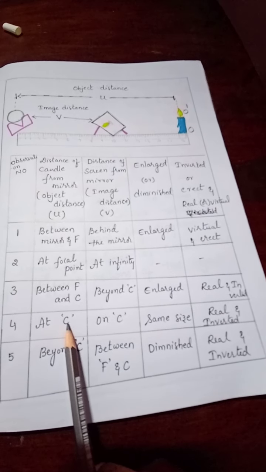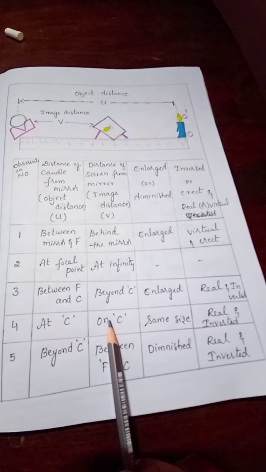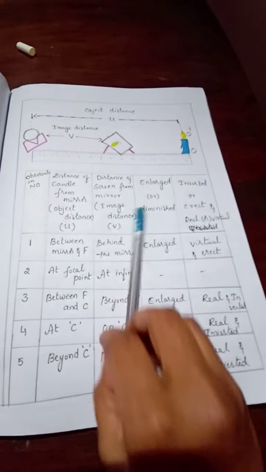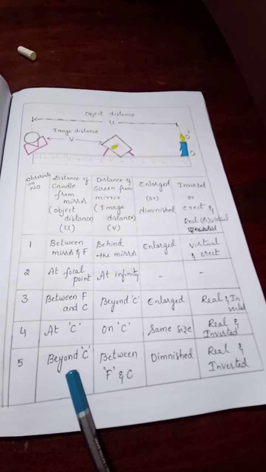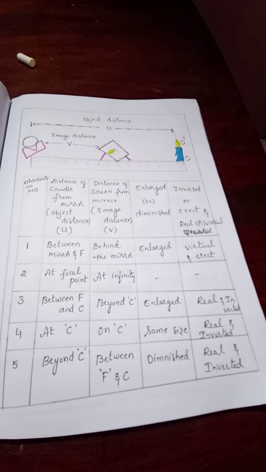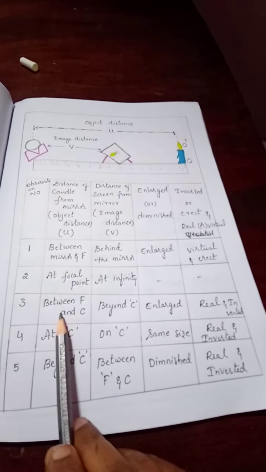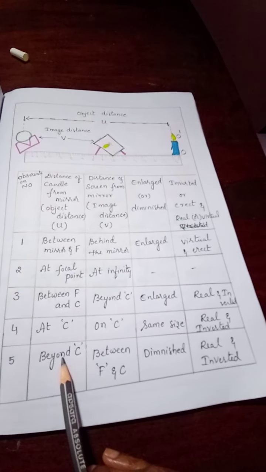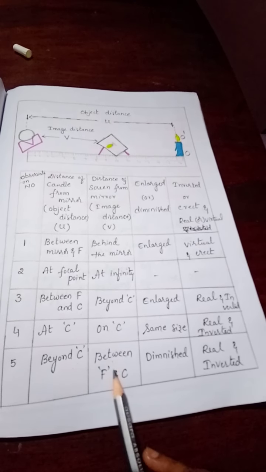If the object is at C, that means center of curvature, the image will also be at the center of curvature only, and the size is the same. And what is the nature? Real and inverted. That means the object is like this, and the image you will get is like this, inverted. And the last case is beyond C. If you take the object beyond the center of curvature, then you will get the image between F and C. If you clearly observe, these two are reverse. If the object is between F and C, the image will be beyond C. If the object is beyond C, the image will be between F and C. Both are reverse.